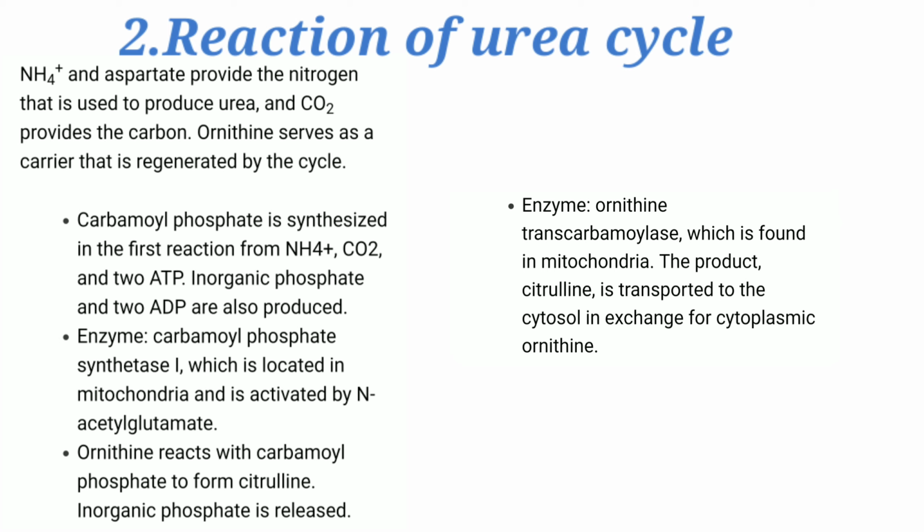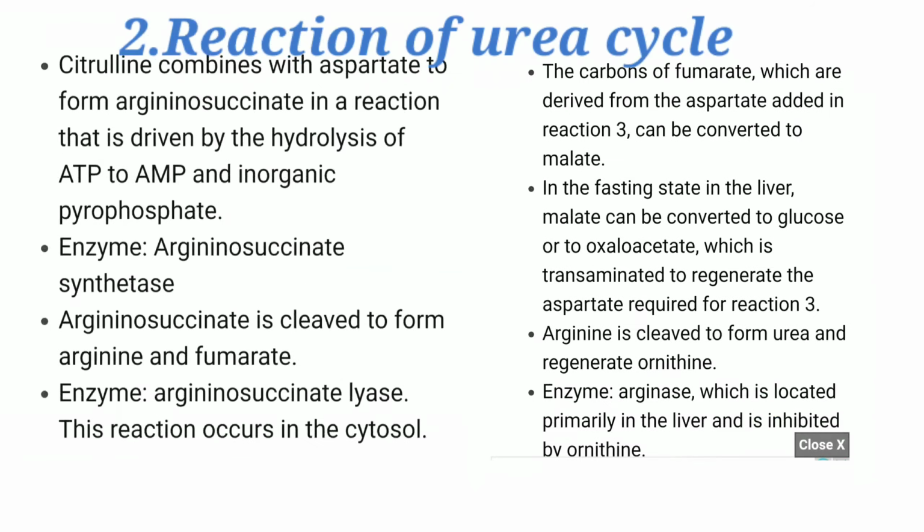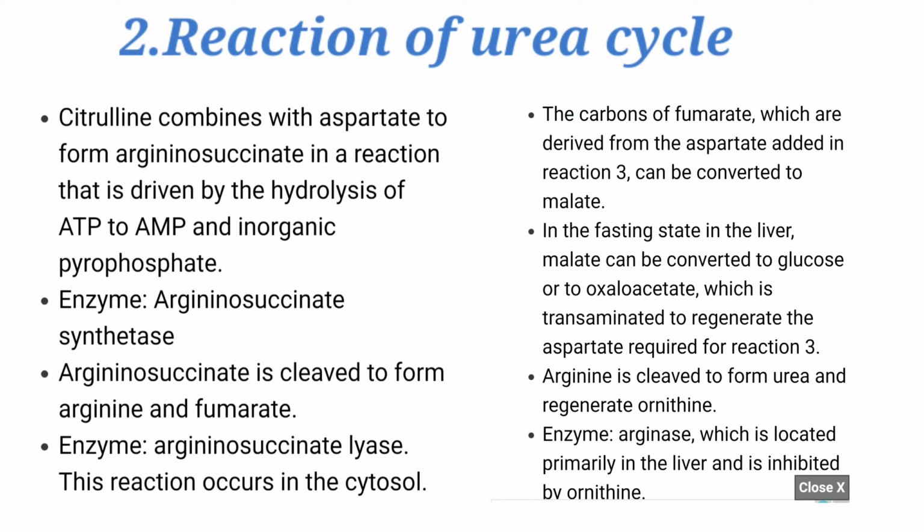Ornithine reacts with carbamyl phosphate to form citrulline. Inorganic phosphate is released. The enzyme is ornithine transcarbamylase, which is found in mitochondria. The product citrulline is transported to the cytosol in exchange for cytoplasmic ornithine. Citrulline combines with aspartate to form argininosuccinate in a reaction that is driven by the hydrolysis of ATP to AMP and inorganic pyrophosphate. The enzyme is argininosuccinate synthetase.